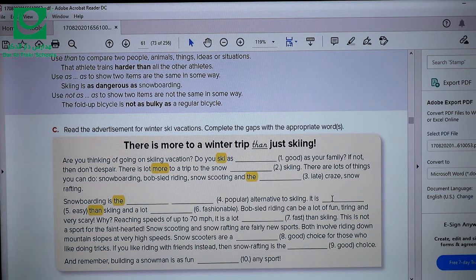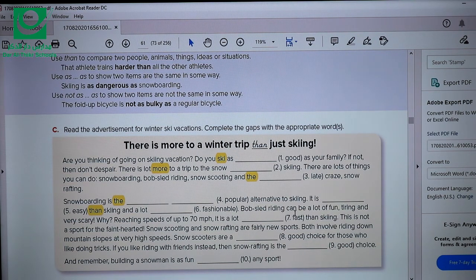And how do you spell easier? You drop the y and put I-E-R. And a lot, we're still comparing snowboarding to skiing. It should be and a lot more fashionable, because fashionable is a more than two-syllable adjective.